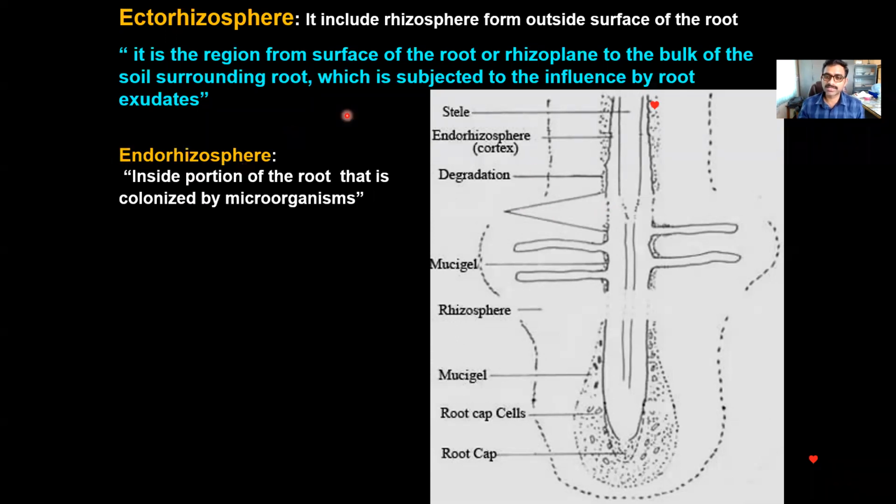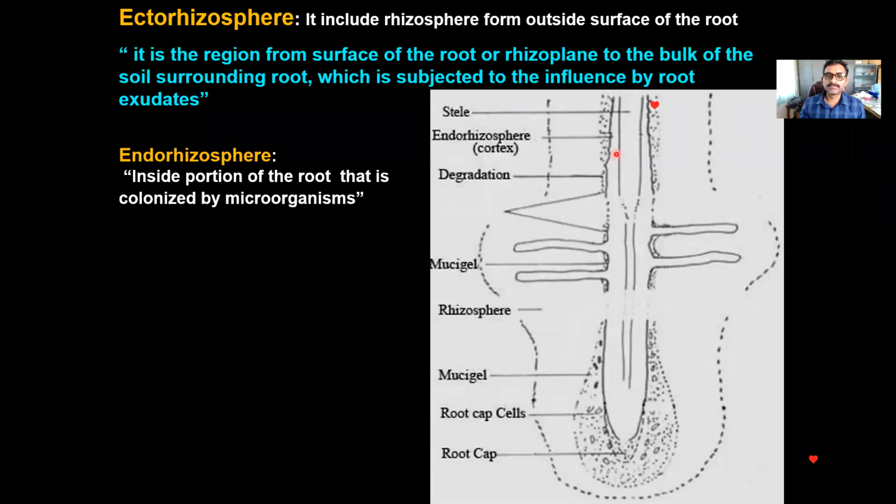I was telling you that some microorganisms are also colonized inside the root. The inside portion of the root that is colonized by microorganisms is called the endorhizosphere.